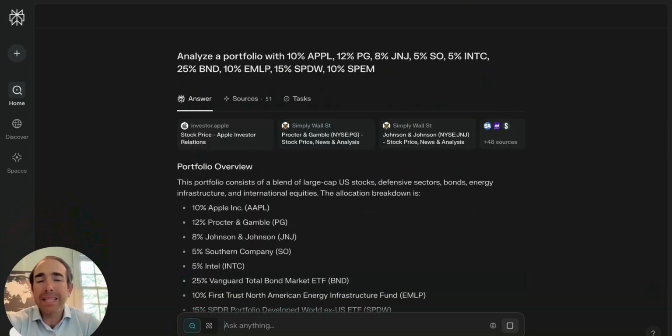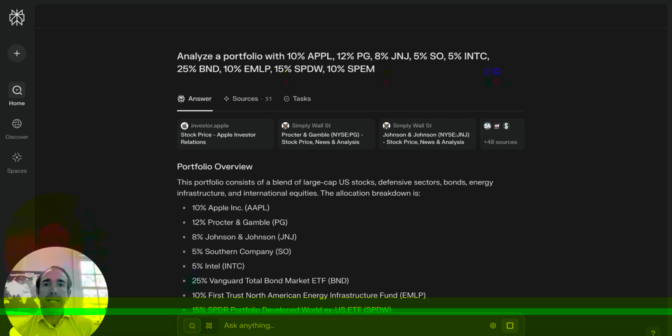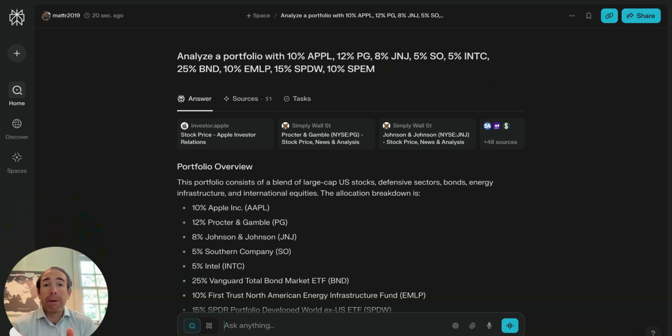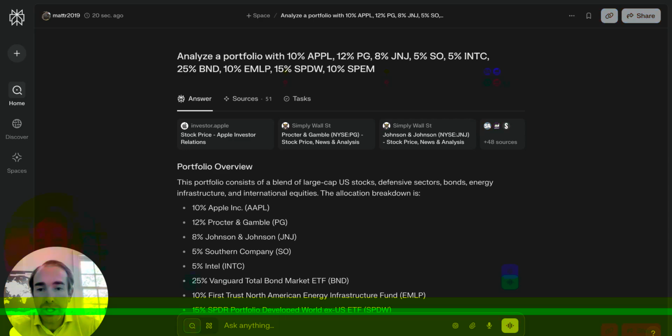Why do I think that this is such a pivotal or valuable tool for wealth managers? I think it commoditizes analytical information. It allows smaller teams to now compete with bigger teams that have multiple analysts across the board. It allows for us, if you don't have a Bloomberg, to go deep enough. And then it allows for us to personalize it towards our own families as we wish as well.